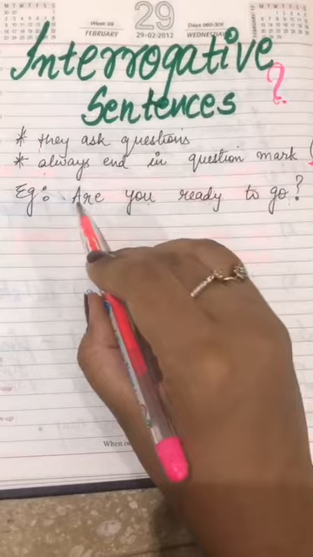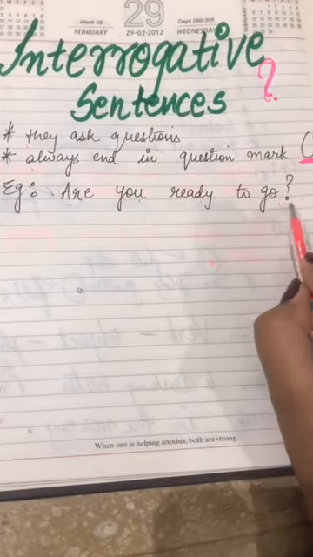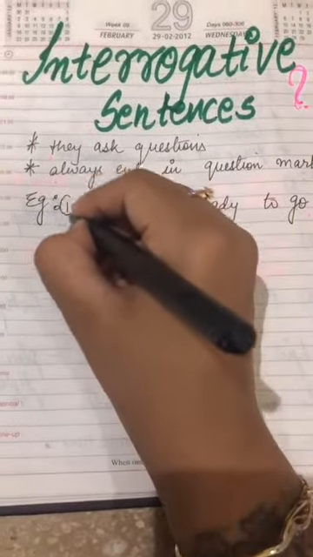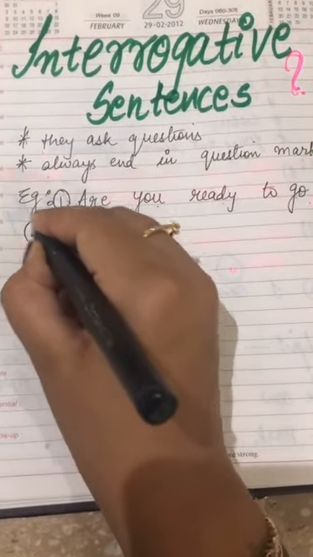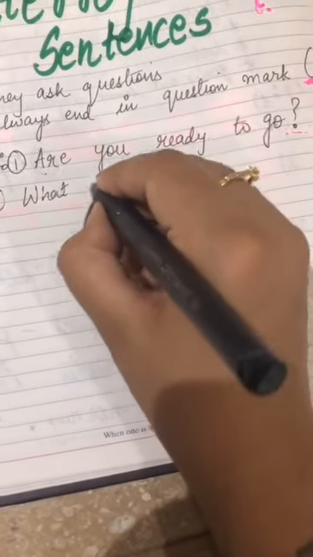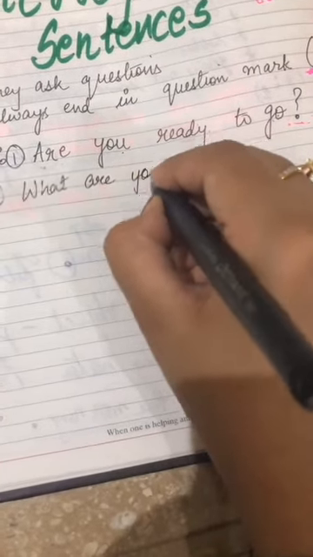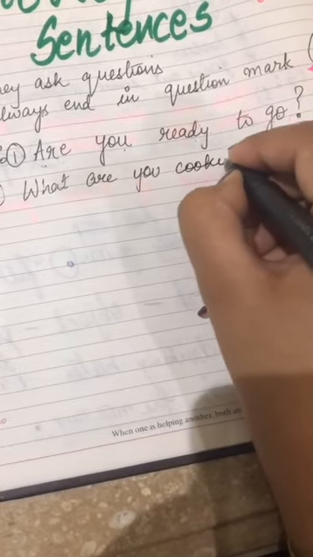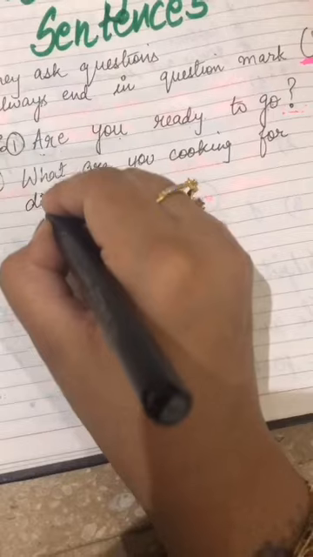For example, are you ready to go? Again, we have ended it with a question mark. Let me take one more example. So this was your number one. Now let's take the second example. What are you cooking for dinner? Then what am I going to put?